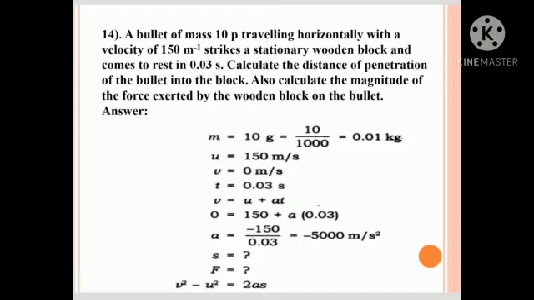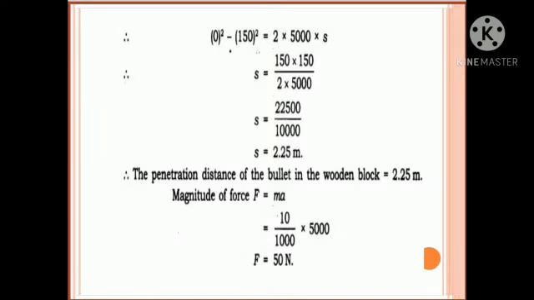Now S and F we want to find. V square minus U square equals 2AS. So 0 square minus 150 square equals 2 into minus 5000 into S. So S equals 150 into 150 upon 2 into 5000. So 22500 upon 10000, that is 2.25 meter is the distance.